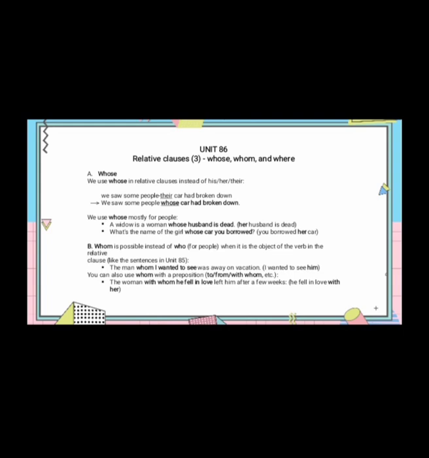B, whom is possible instead of who for people, when it is the object of the verb in the relative clause, like the sentence in Unit 85. The man whom I wanted to see was away on vacation. I wanted to see him. You can also use whom with a preposition, to, from, with whom, etc. The woman with whom he fell in love left him after a few weeks. He fell in love with her.